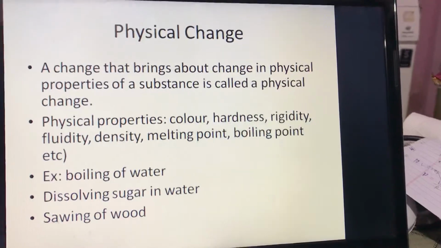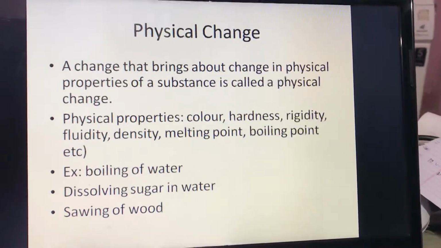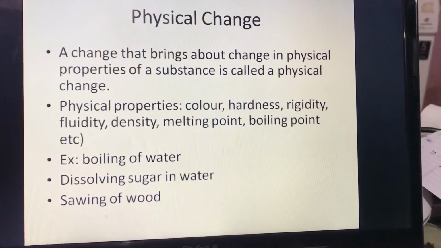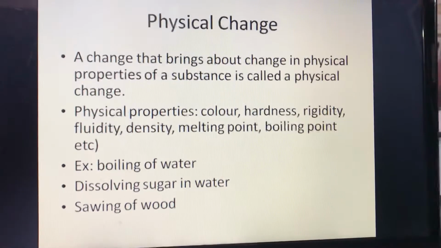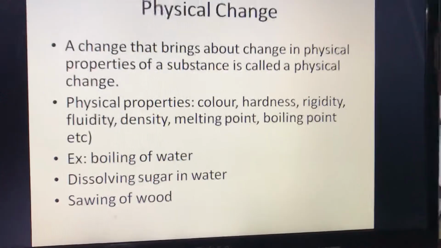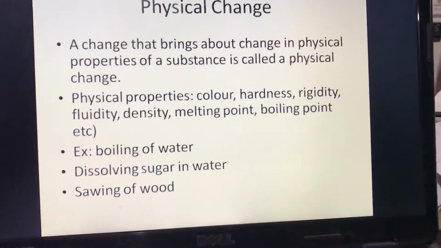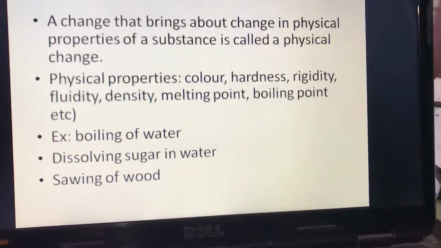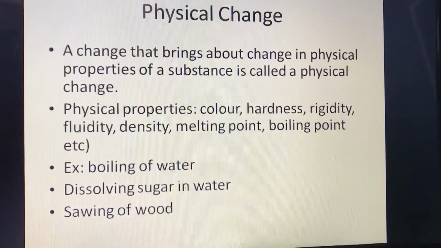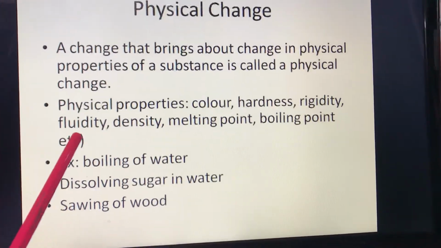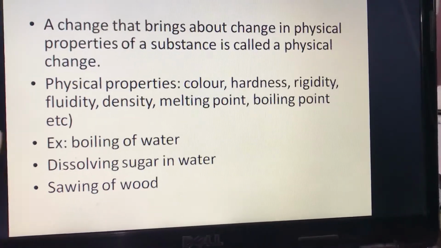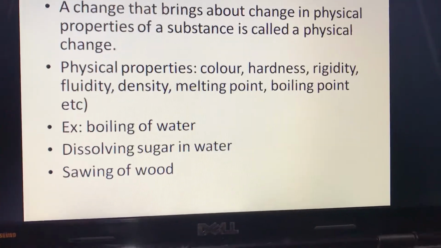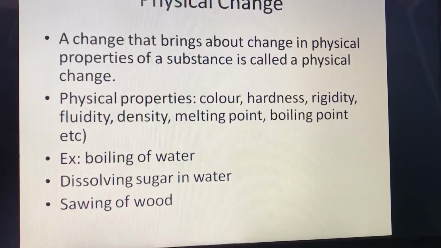Now, how to define a physical change? So a change that brings about change in physical properties of a substance is called physical change. So physical properties only change during a physical change. And what are these physical properties? It may be color, hardness, rigidity, fluidity. The ease of flowing is known as fluidity, density, melting point, boiling point, etc. So these are all physical properties. So they may change in a physical change.